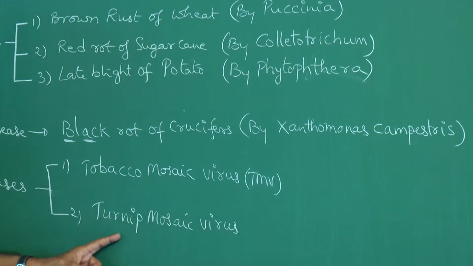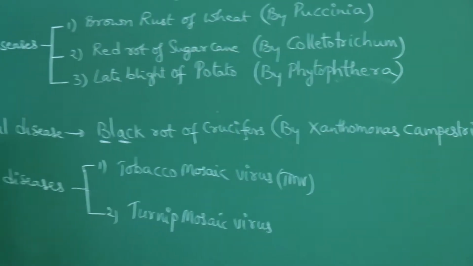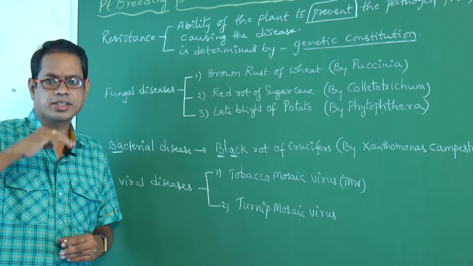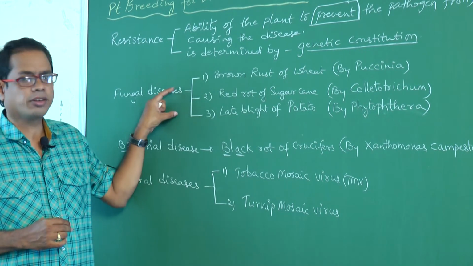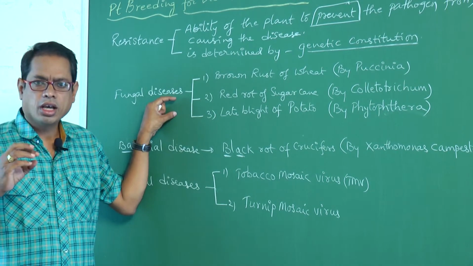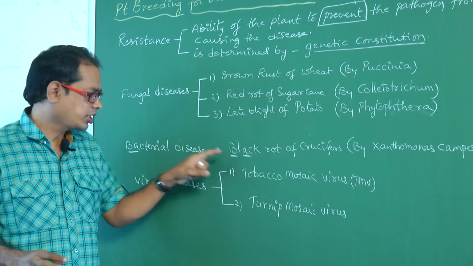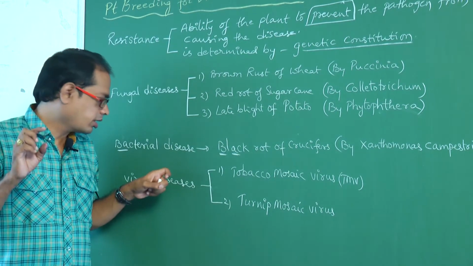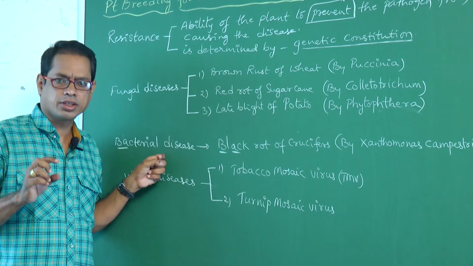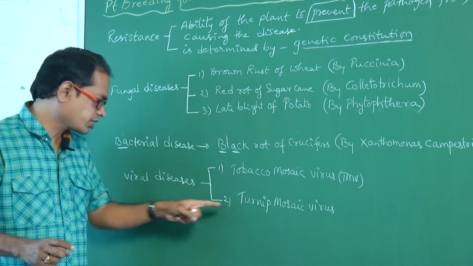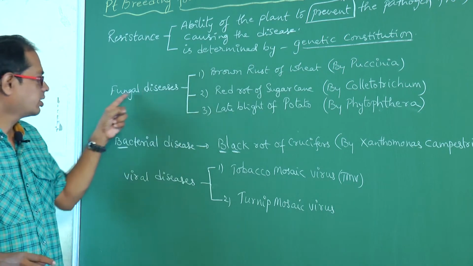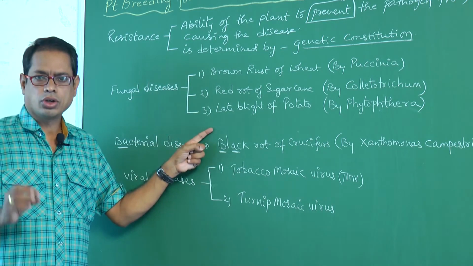Another one, turnip mosaic virus. How they ask in NEET: of the following diseases, which are the viral diseases? Means these 2. Which is the bacterial disease? This one. Which are the fungal diseases? These 3. So don't confuse.